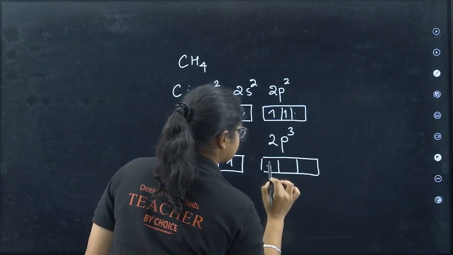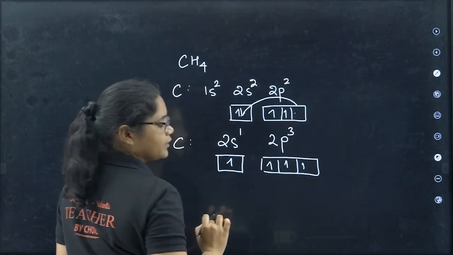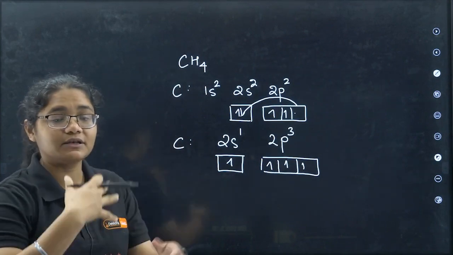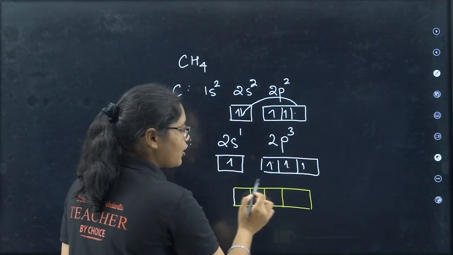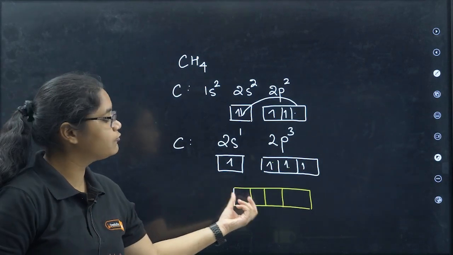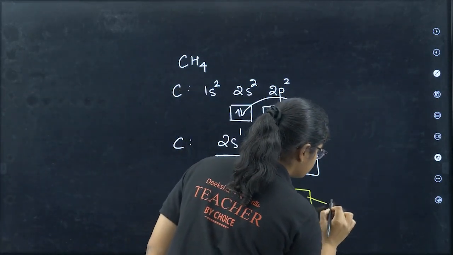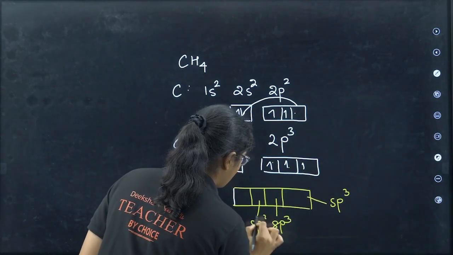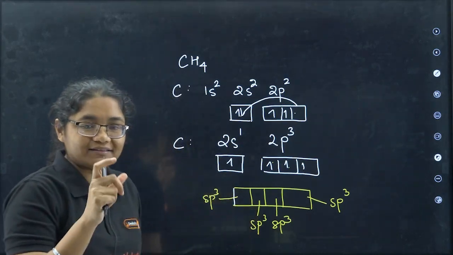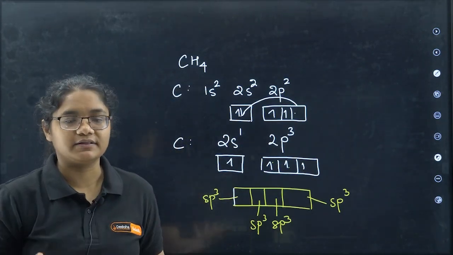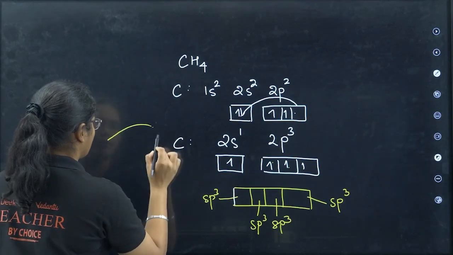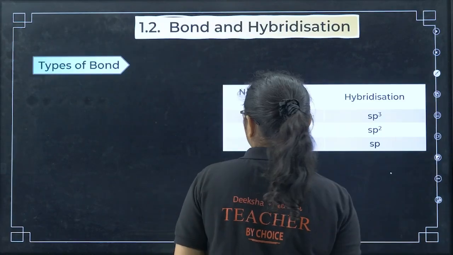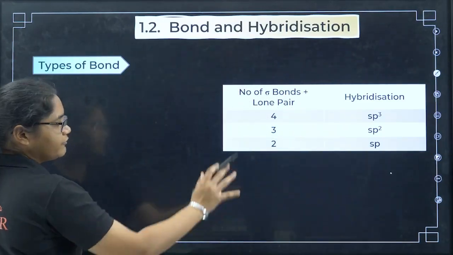What happens here? Excited state, right? This 1 electron goes there. Now what will happen? These orbitals, the 1 s and 3 p orbitals, will undergo mixing. These 4 orbitals have undergone mixing to give you 4 new hybrid orbitals. So this is sp3, this is also sp3, this is also sp3, and this is also sp3. Now there is no s orbital, no p orbital, each orbital is sp3 now. Generally hybrid orbitals we denote like this. Clear?